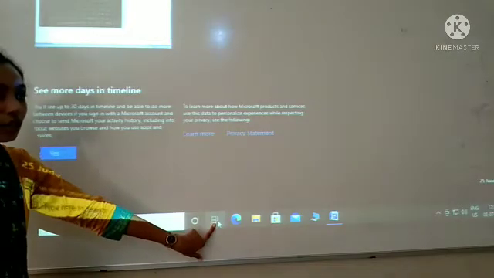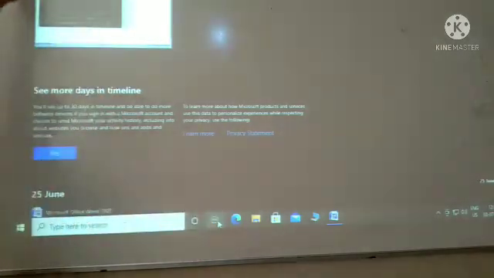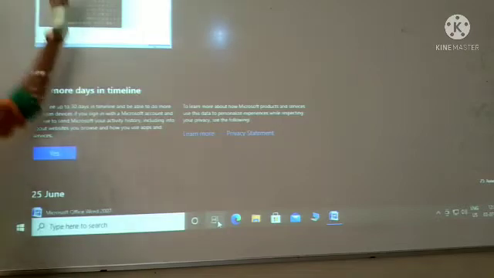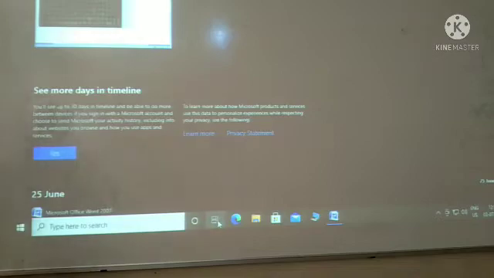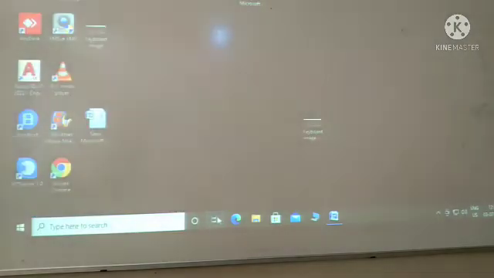When we click on the task view icon, here we have one option that is new desktop. Here on the left and top of our screen, that is new desktop. When we click on new desktop, with the help of it we can create a new desktop. So that is task view icon, then creating a new desktop.